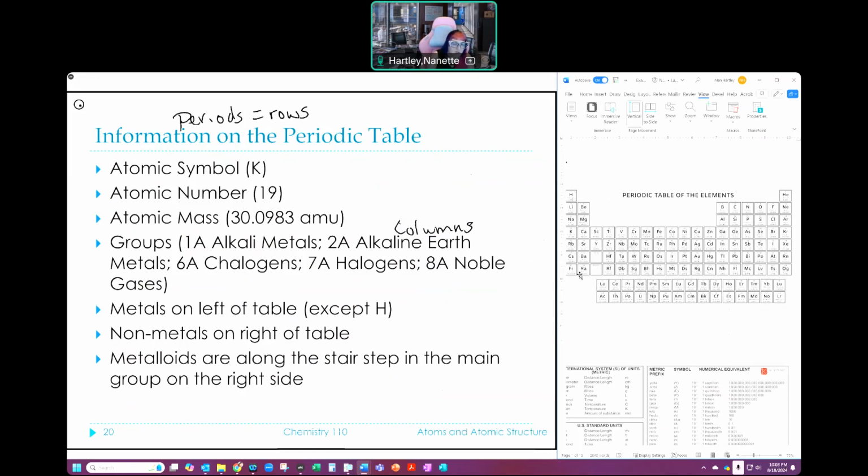I do ask questions to make sure you know the difference between a group and a period. You need to understand what those refer to. Some of your ALEKS questions are going to ask you incessantly about what it is: it's in this period, it's in this group, what is it? And I'll give you a number for it.